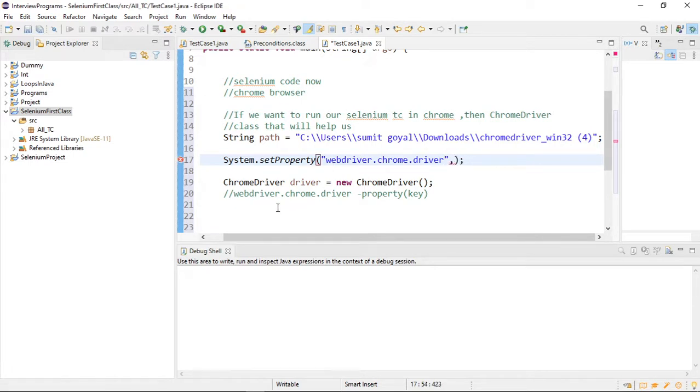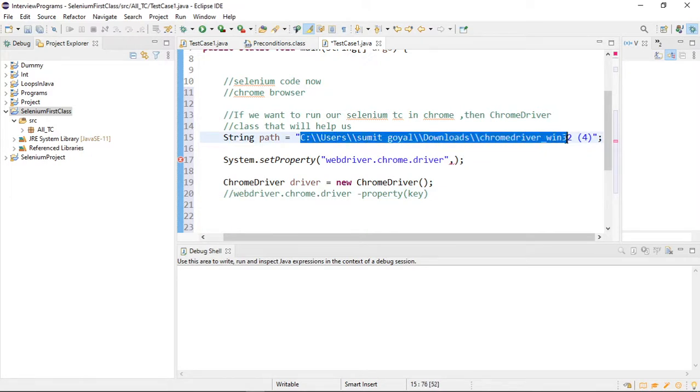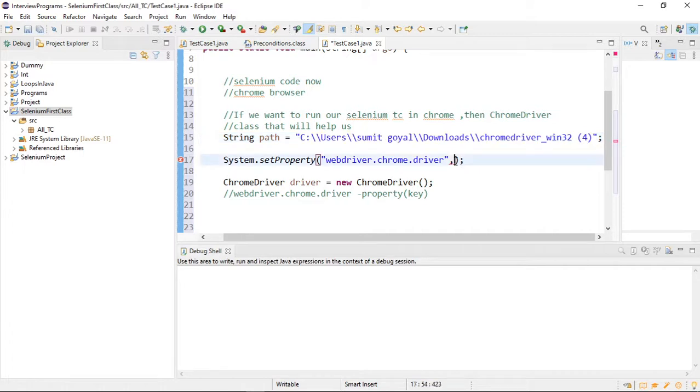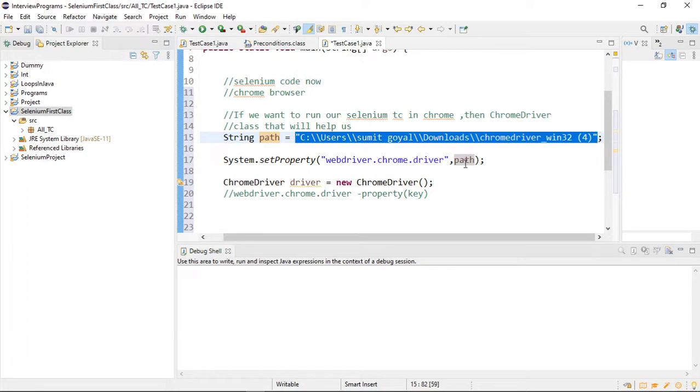I told you that this key, which they have defined for the ChromeDriver class, expects where your .exe file is present. You can see my .exe file is present here, so I can simply say path, or you can copy the whole path from here and paste it here. It's your call how you want to do it.